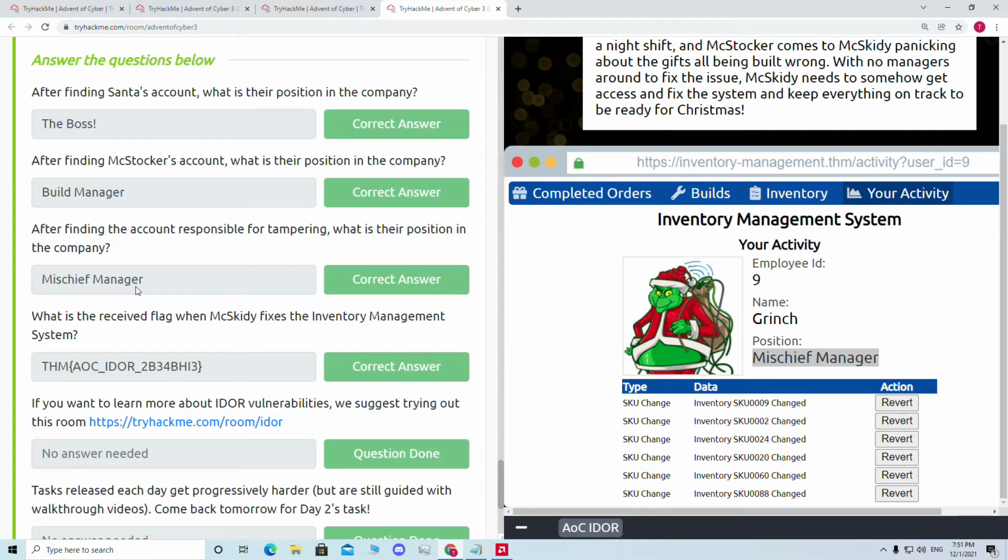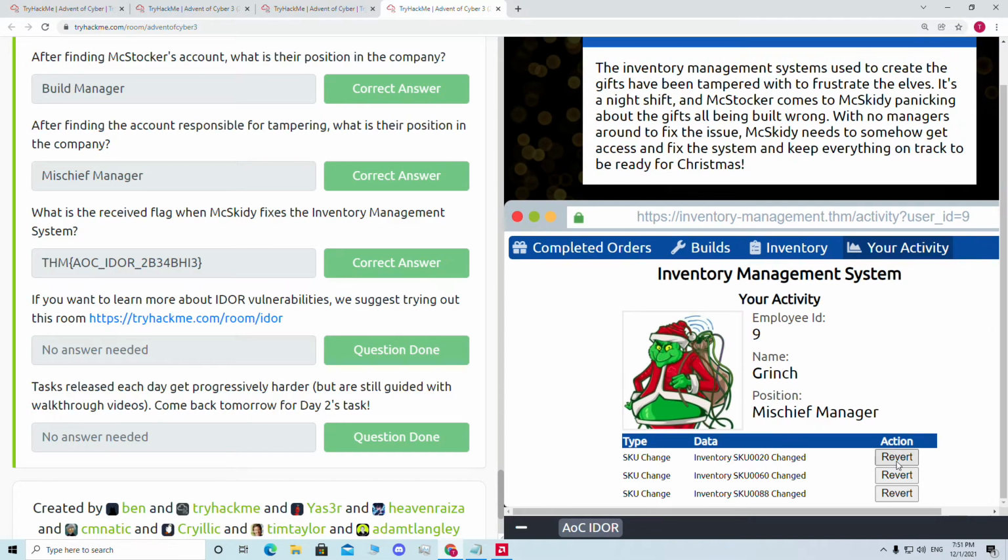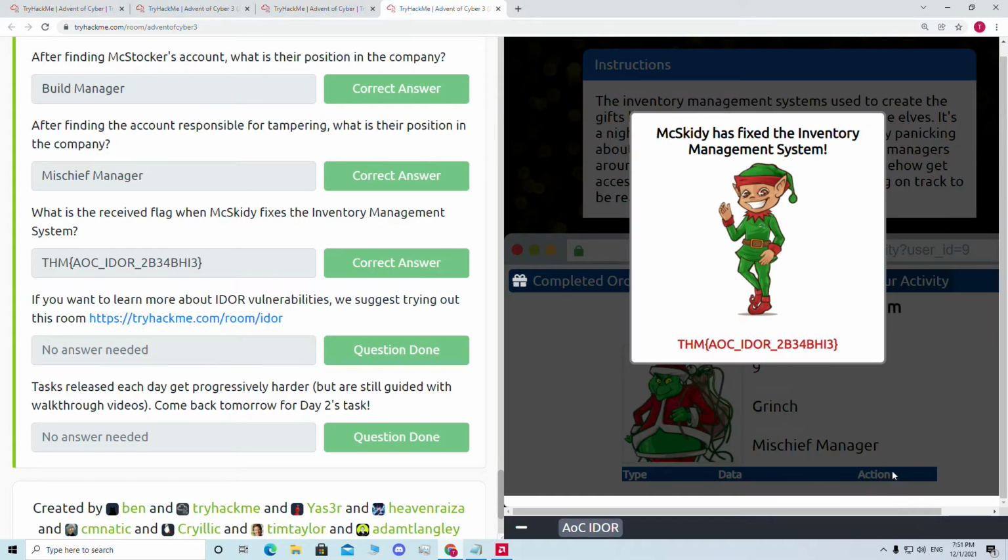So that's the answer. Then the next question says, what is the receipt flag when MaxKitty fixes the inventory management system? Now we're going to fix the inventory, so we will just revert all his actions, and the inventory management system will be back to normal. So if we do revert, here you go. MaxKitty has fixed the inventory management system, and we got the flag. This is our flag, THM and so on, and if you put it here, this is the correct answer.